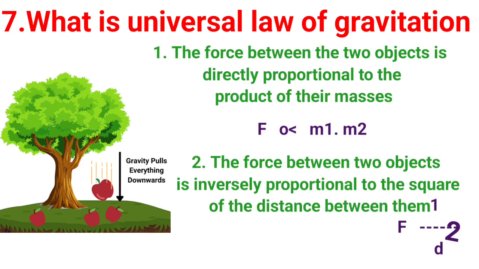What is the universal law of gravitation? The force of attraction between two objects is directly proportional to the product of their masses, that is F proportional to m1 m2, and the force of attraction between two objects is inversely proportional to the square of the distance between them, that is F proportional to 1 by d square. This is called universal law of gravitation.